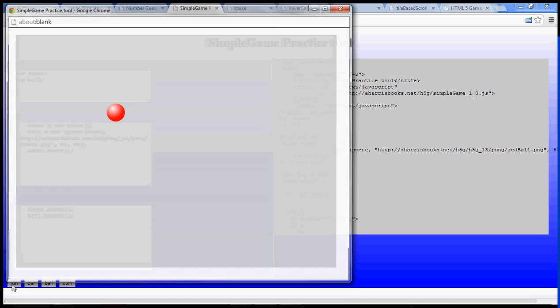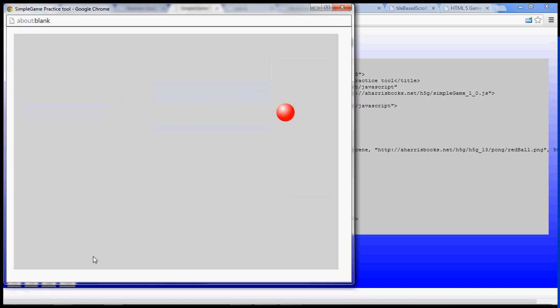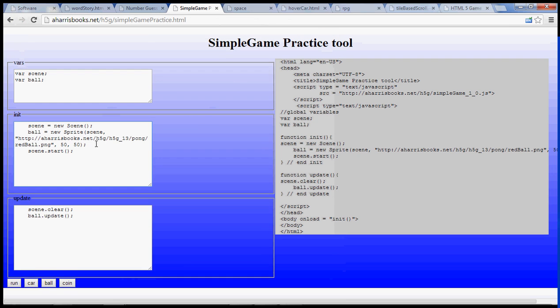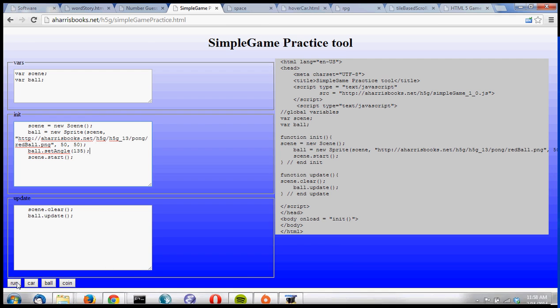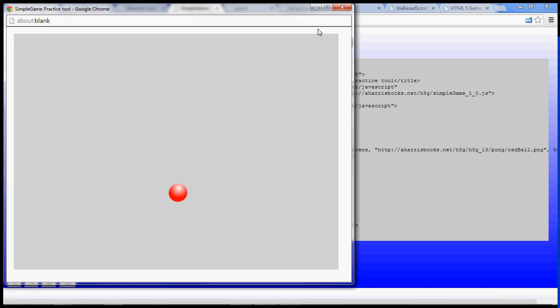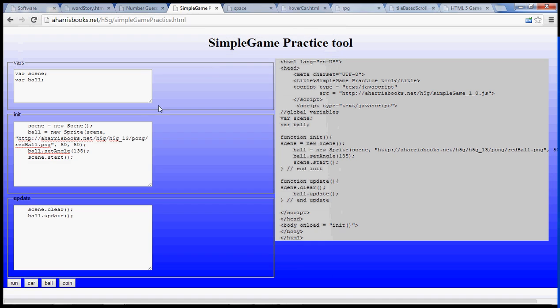Let's run this thing. Oh, look, we have a ball. It's moving on the screen. But it's not just an animation. We can actually change it. I wonder what happens when I do this. Ball.setAngle 135. And then we'll run it, and it's doing something different. Oh, wow. Yeah, it's really cool.